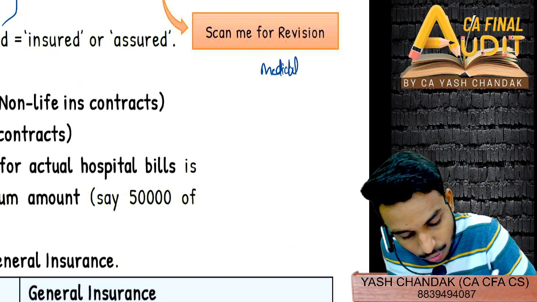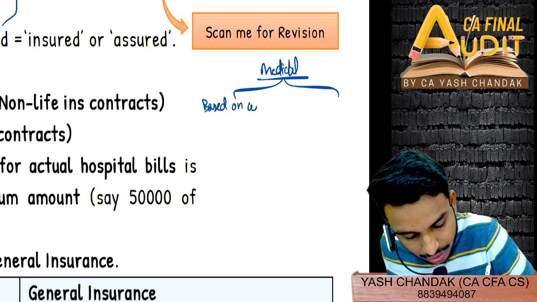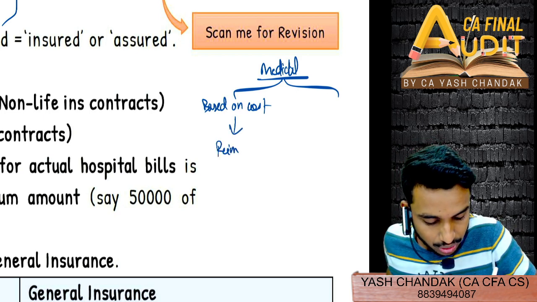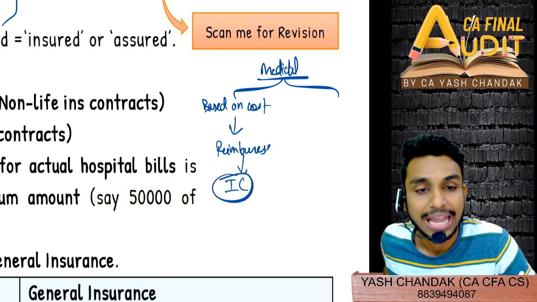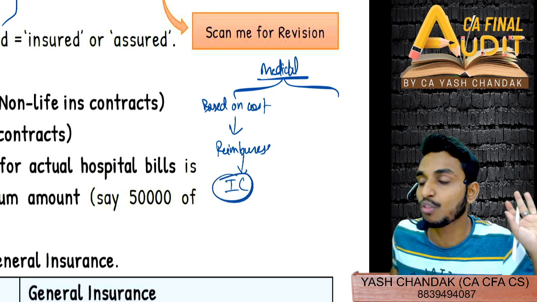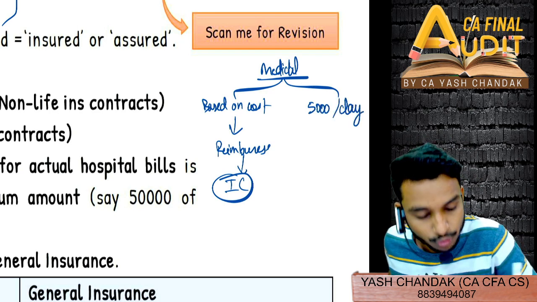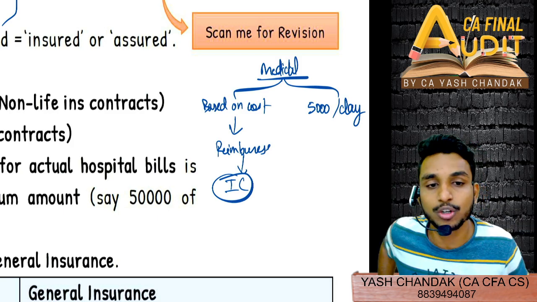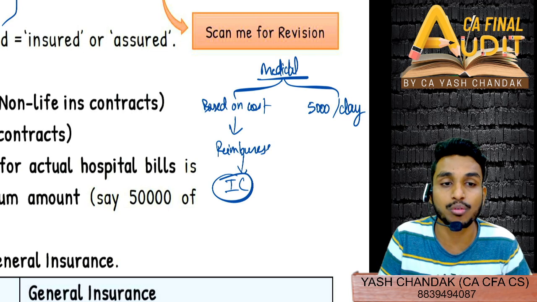In a medical insurance policy, one is based on cost incurred, so whatever cost you incur, they will reimburse that. So this is an indemnity contract. And the other one could be, it doesn't matter what cost you incur, we will be providing you, suppose, 5,000 per day. Doesn't matter if you are in a semi-private room, a private room, or a government room, it doesn't really matter to the insurance company. They will be providing you 5,000 per day.